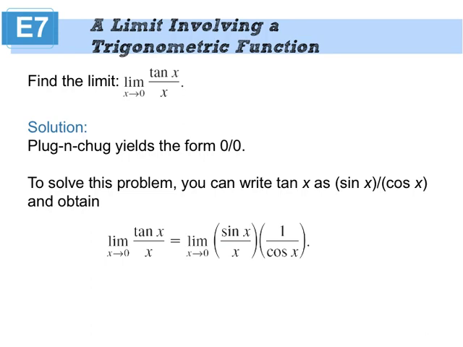Rewrote this algebraically to be sine over cosine. Paired up the sine of x with x because I have a theorem to deal with that. That was in a couple slides ago. This I can just plug and chug. Cosine of 0 is 1, 1 over 1 is 1. So we end up with the limit of a product being the product of the limits. That's 1 times 1, which gives us that answer of 1, which we got from the calculators.